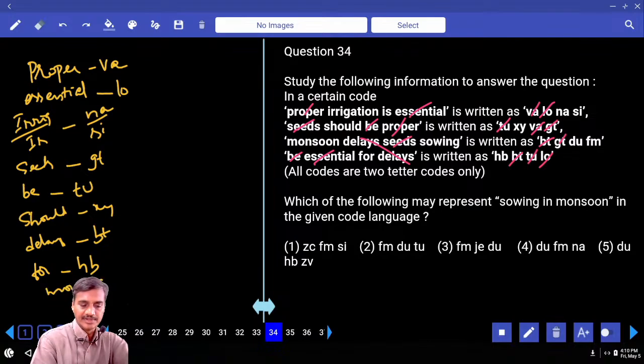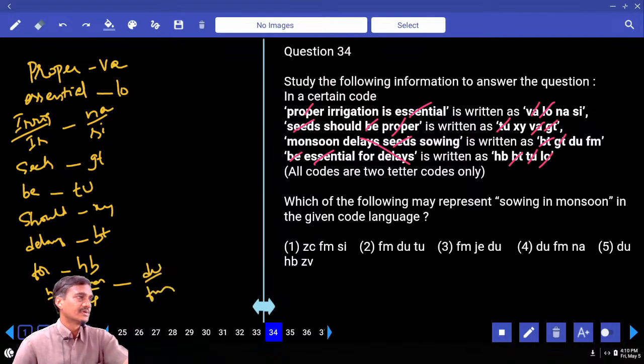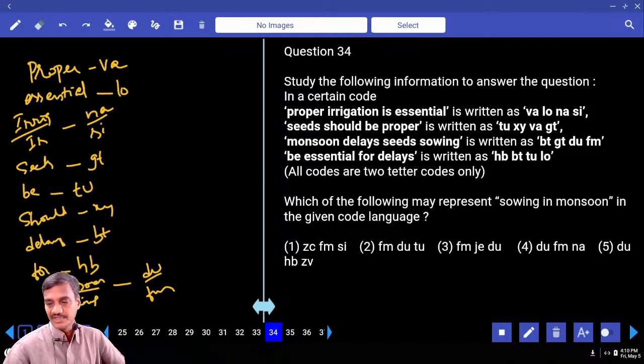Monsoon and sowing are the two words that are common here, left over, and the codes are DU and FM in any order. DU or FM. Clear? And this is about the words and their codes. Which of the following may represent sowing in monsoon? Sowing in monsoon: monsoon and sowing, DU or FM in any order.